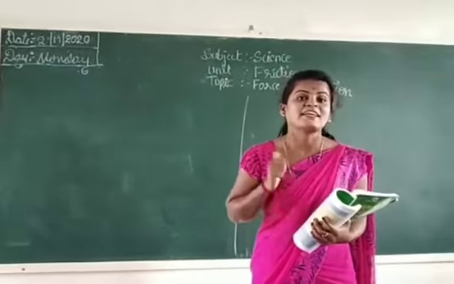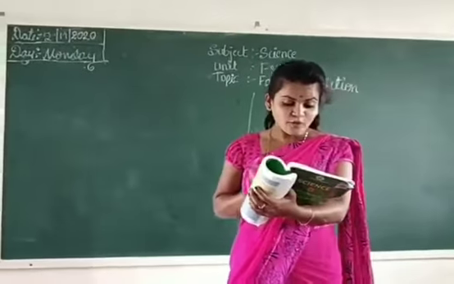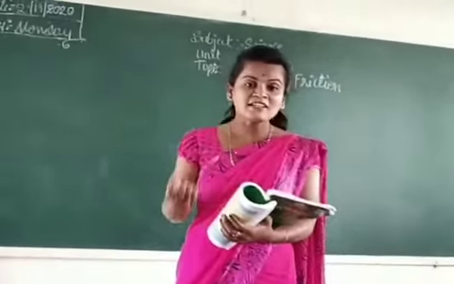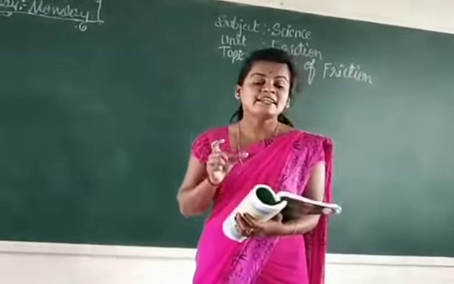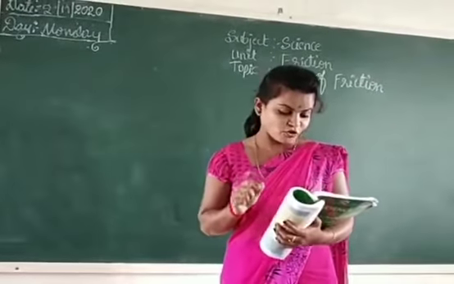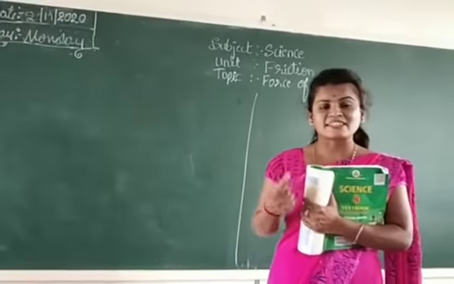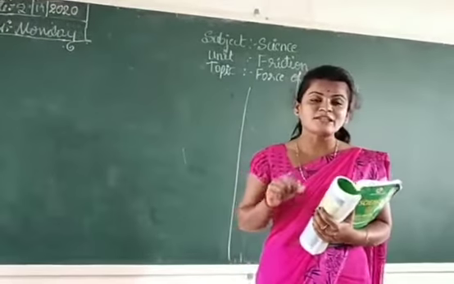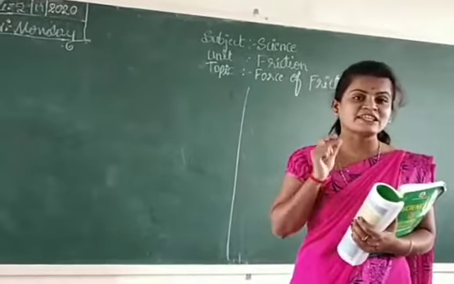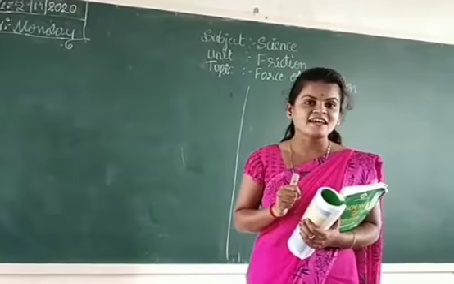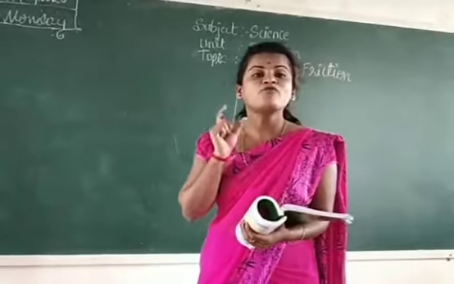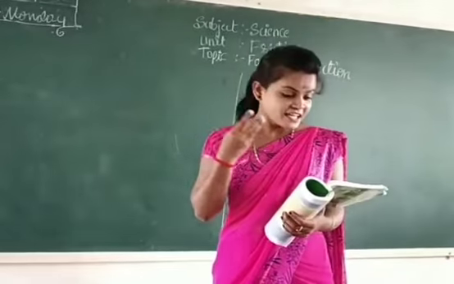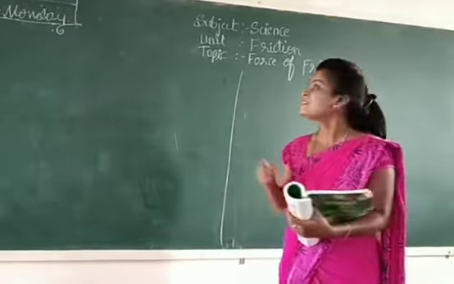In another situation, why is it difficult to walk on smooth and wet floors? It is difficult to walk on a smooth and wet floor. Why is it difficult? In these three situations, we have to find the answer in this chapter, that is friction.